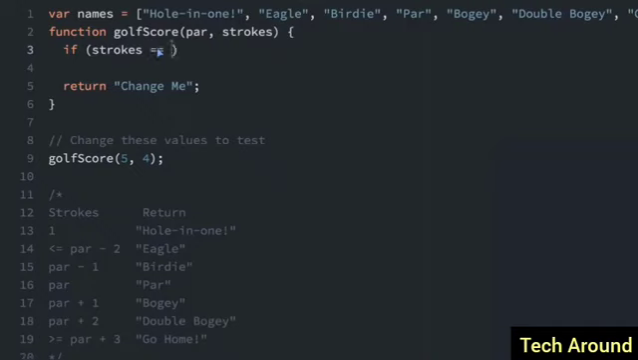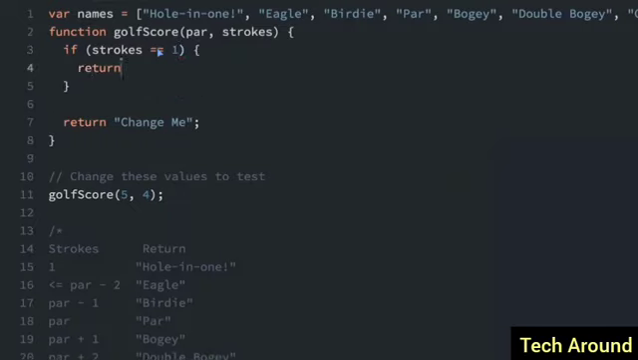We don't want to use a single equal sign because that would be the assignment operator. If it equals 1, then we can return, and we can see down here, we're going to return whole-in-one. But we can just use it from this names array. So it's going to be names, and this is going to be index 0 of the array. So we'll do names and then 0.